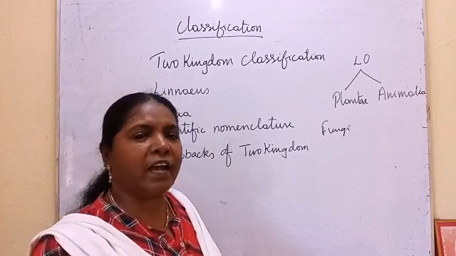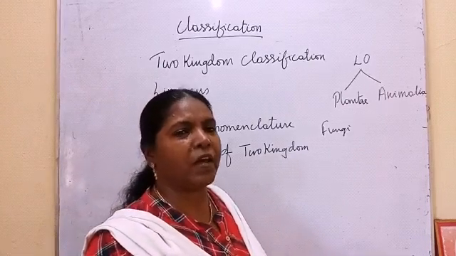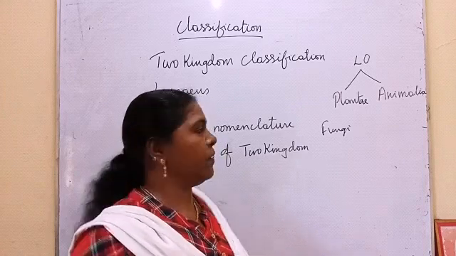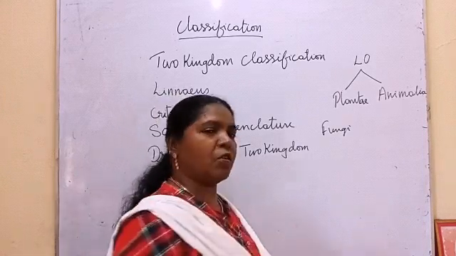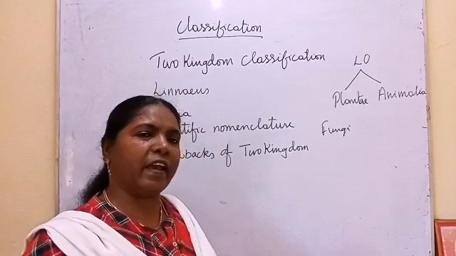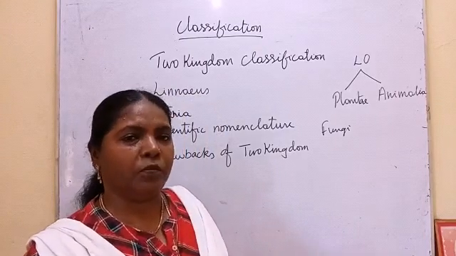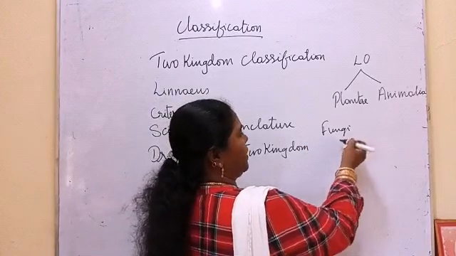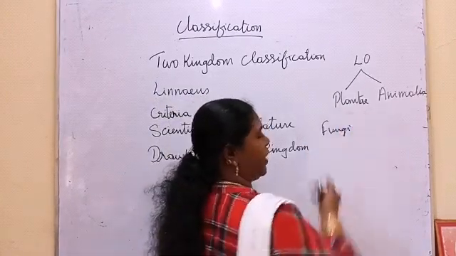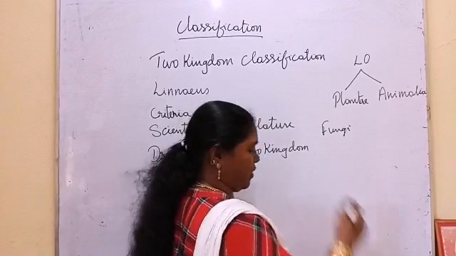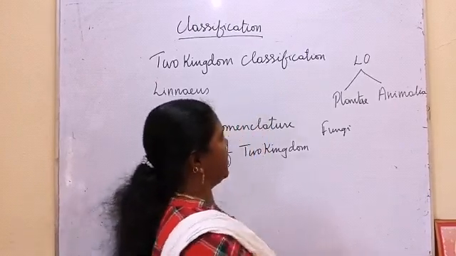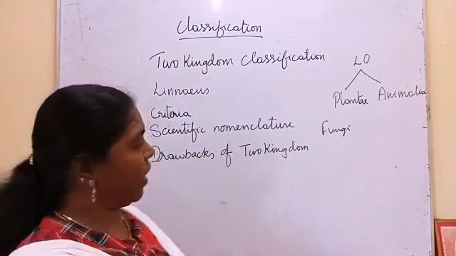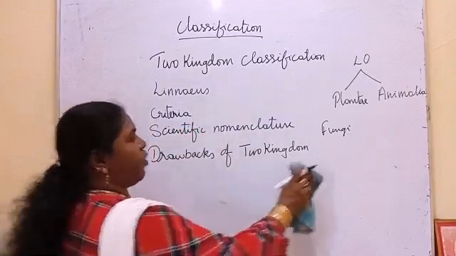Some of the bacteria can prepare food, some of the bacteria are heterotrophs. Some are autotrophs, some are heterotrophs. And the Chlamydomonas has chlorophyll, it is unicellular, it can prepare its own food. So this bacteria, whether it can be kept under autotroph or heterotrophs. All these conclusions lead to the failure of this two kingdom classification. So these are the drawbacks of it.